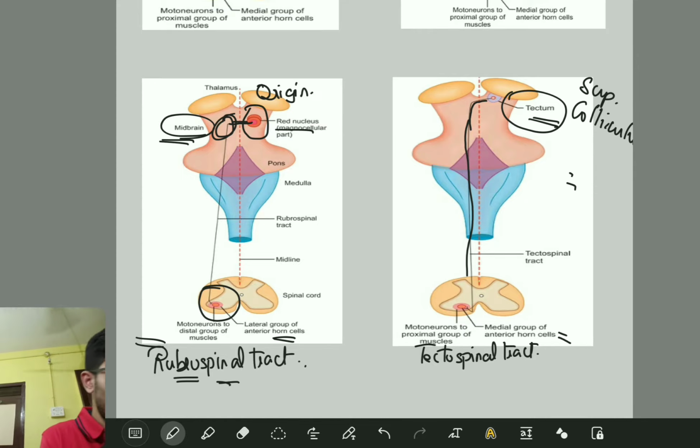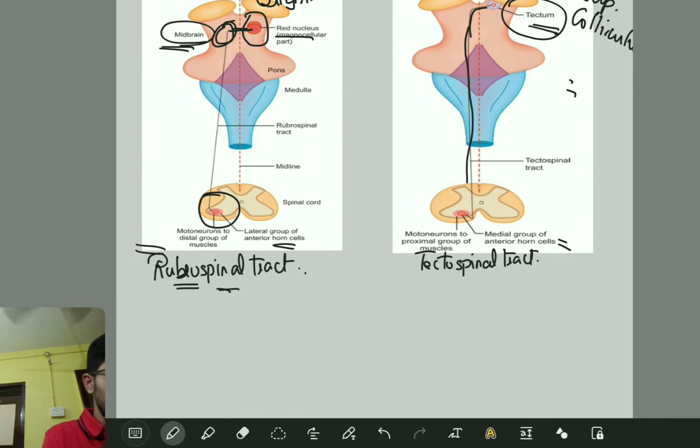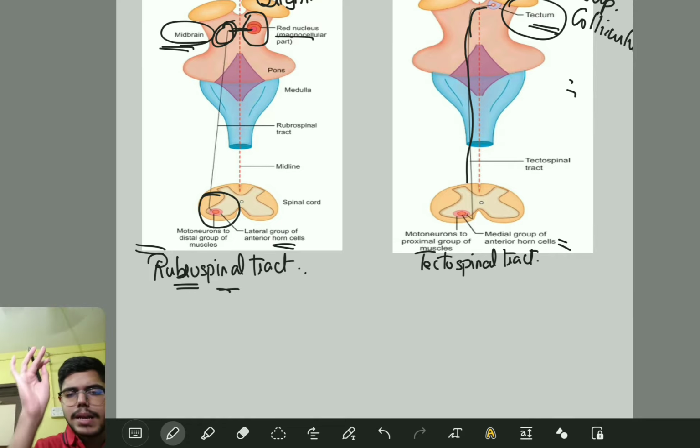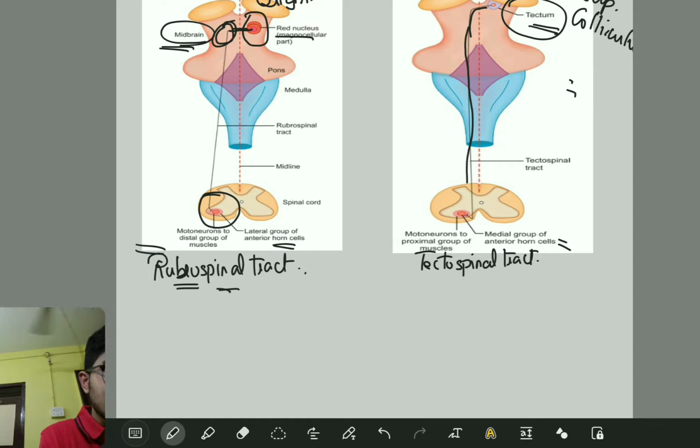Okay. Now, very important point. One more question. All the medial descending pathways, they all descend ipsilaterally, in the brain and spinal cord.